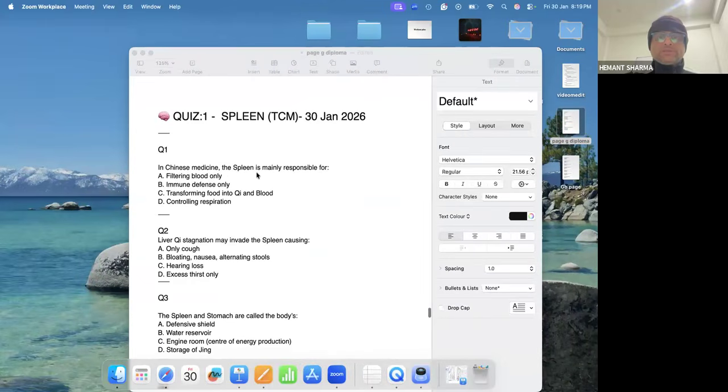So in Chinese medicine, the spleen is mainly responsible for transforming food into chi and blood.